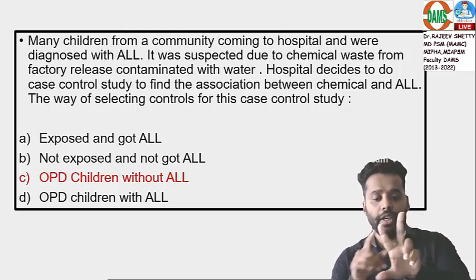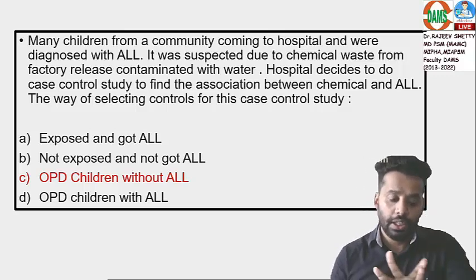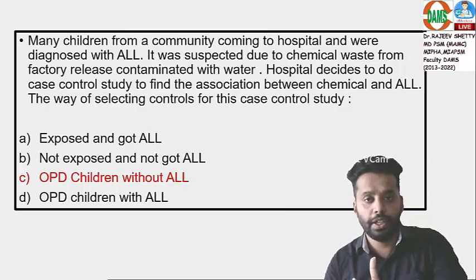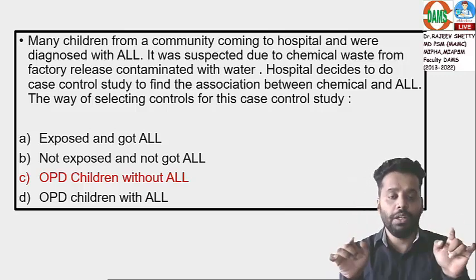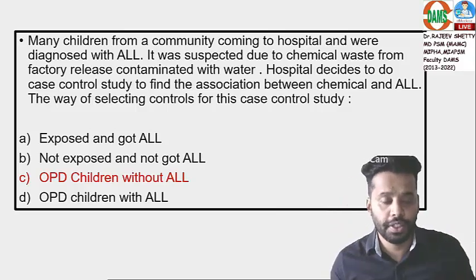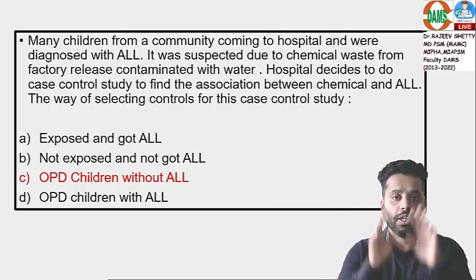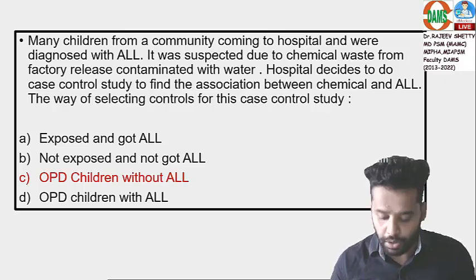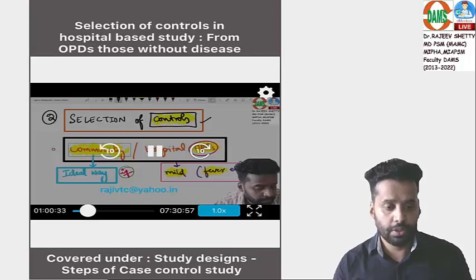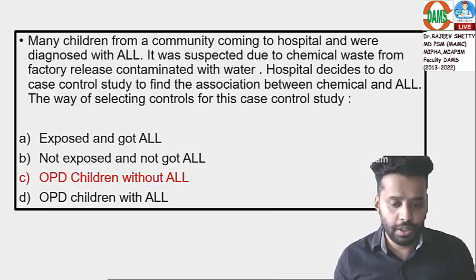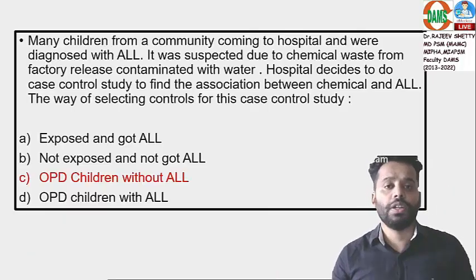It is always taking cases and controls. Then you check how many are exposed in cases, how many are exposed in controls. Make it a 2 by 2 table: A and C in cases, B and D in controls. Then when you divide odds by odds, we get the AD by BC odds ratio. So it was a bit of a trickier question, and the answer is without disease.